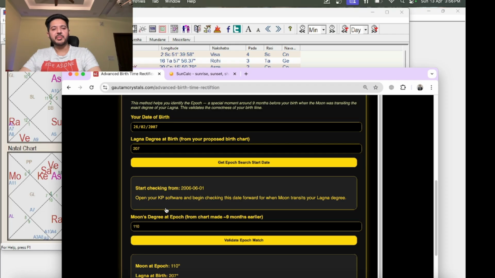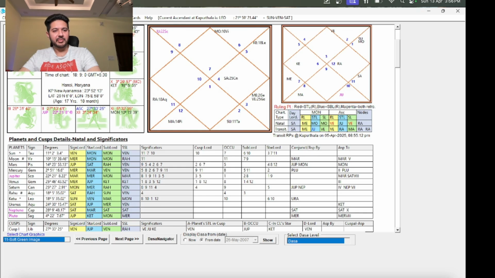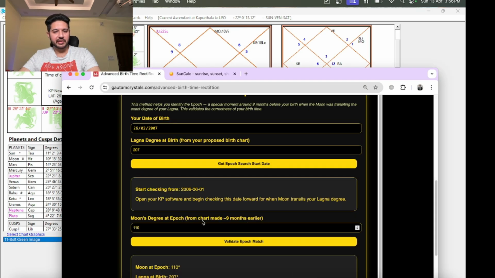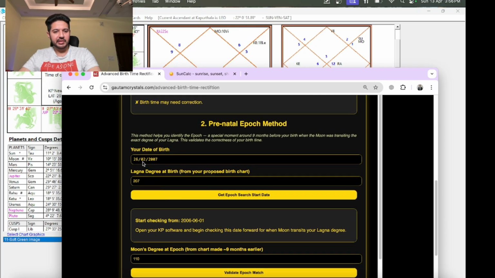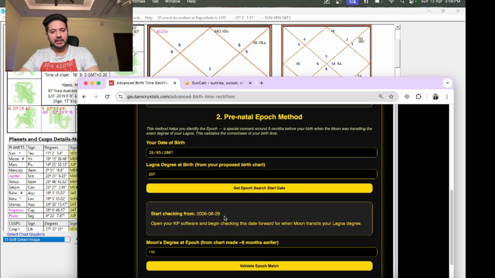Now the thing is, this method is still to be tested on a long database. This is just a starting point. This proves to be not so correct. The reason being that the person's actual time is corrected by using some other method. Maybe I have made some mistake in typing down the details here. Okay, I think this is the mistake. I have entered the wrong month here. So the epoch starting date is now 29th of August 2006.